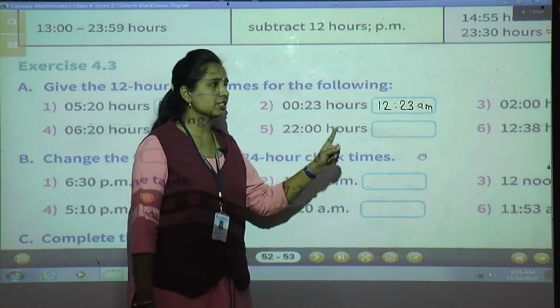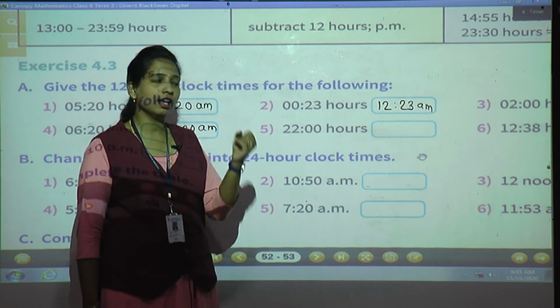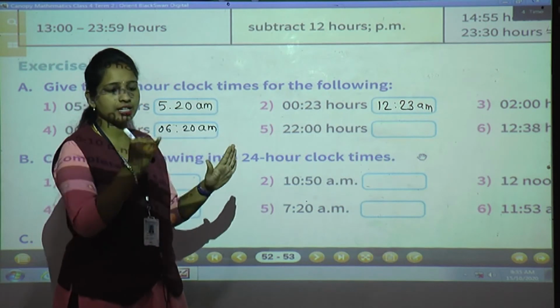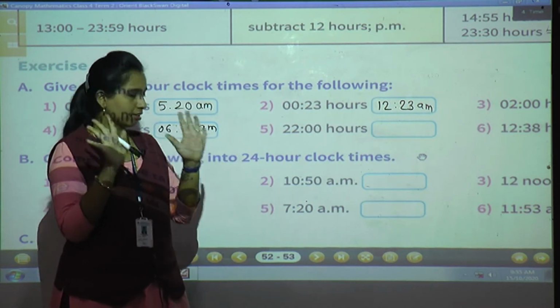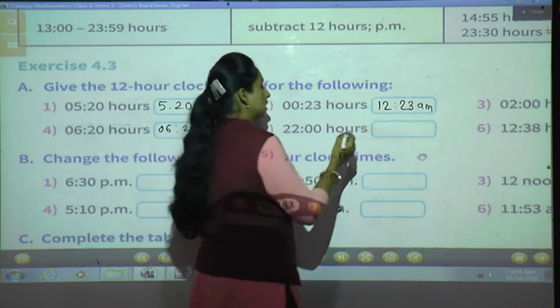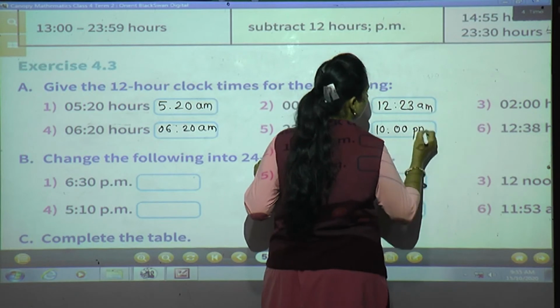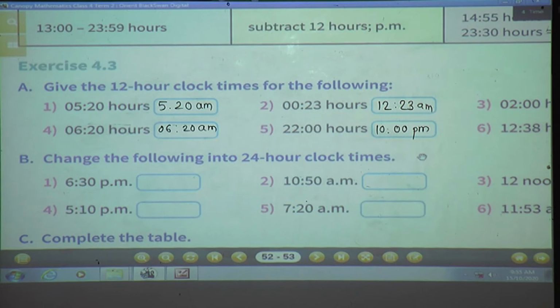Now see, 24 hours clock. When it comes to 24 hours, count after 12: 13, 14, 15, 16, 17, 18, 19, 20, 21, 22. When it's 10, it is night. So what will come here? PM. Clear? Very good. Now the remaining two examples you solve on your own.